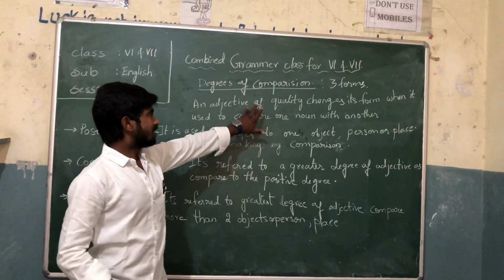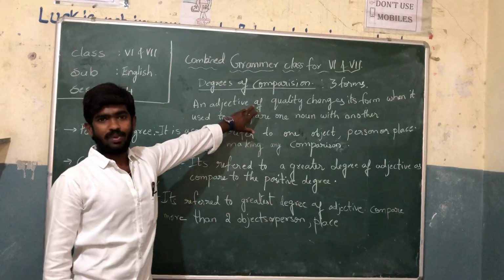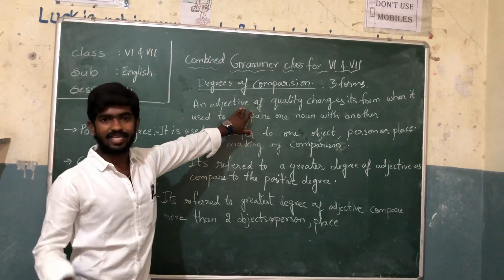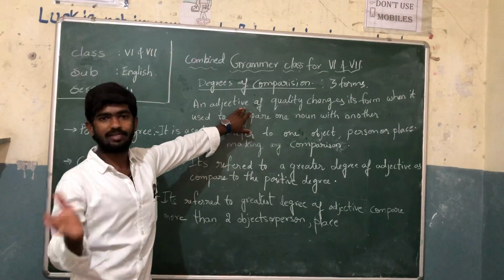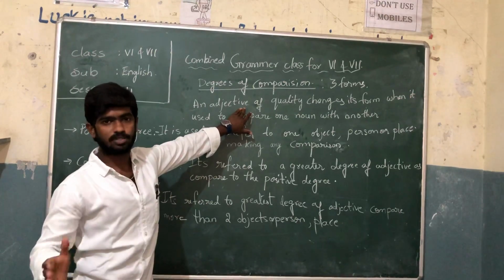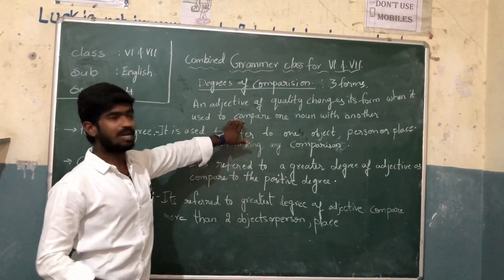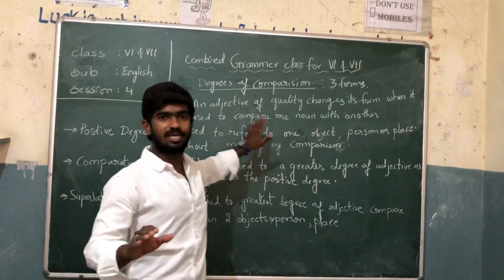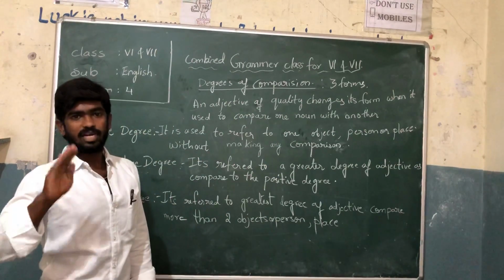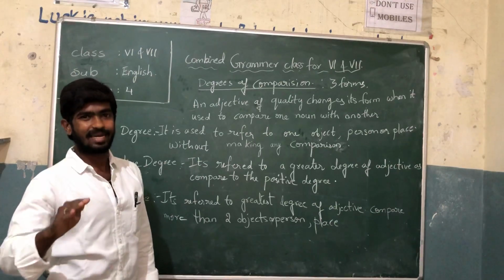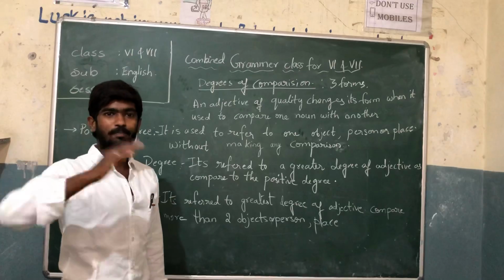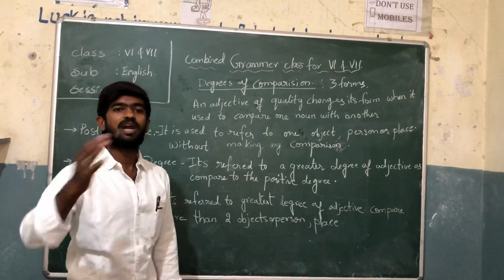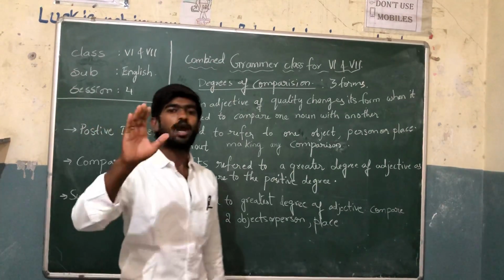The degrees of comparison is an activity of the quality changing its form by comparing the object, person, or place. Clear students? The definition of degrees of comparison: comparing the quality of a person, place, and an object.